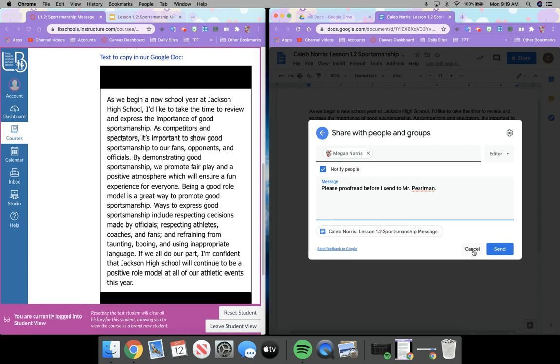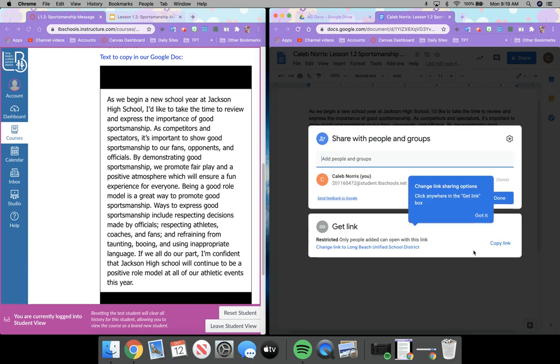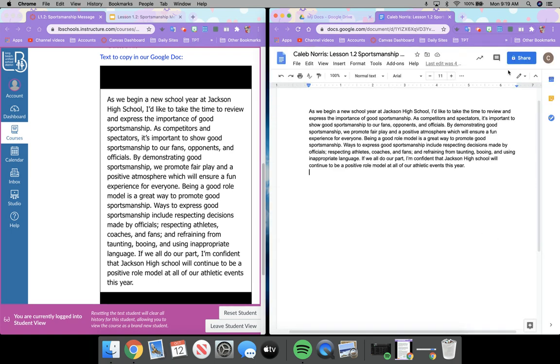Okay, so now that you've taken a screen capture, let's cancel. Do not send, just cancel. Okay. We didn't change anything, so we're just going to click done. Okay, and you can see that no change has been made up here. It should still say private to only me.